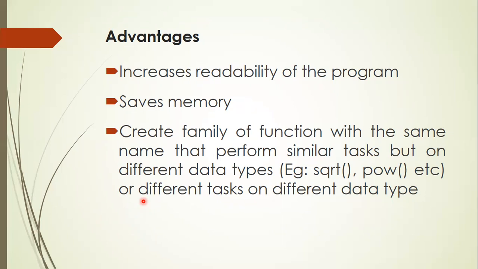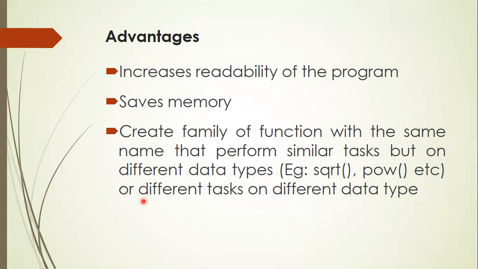It saves memory. And it helps in creating a family of functions, the same name for performing similar tasks. The same function can be used to perform a similar task. The task is similar, but the argument is different. For example, there is a library function called SQRT. The same SQRT function we can use to find the square root of an integer number as well as the square root of a float value.